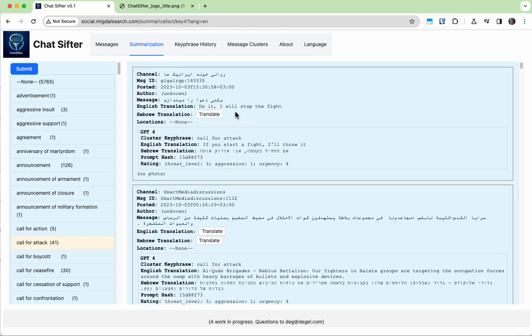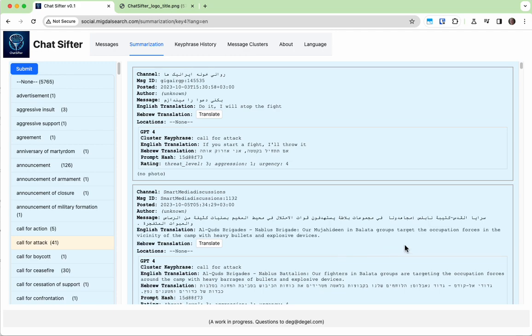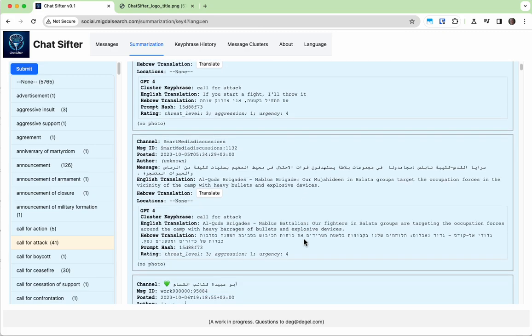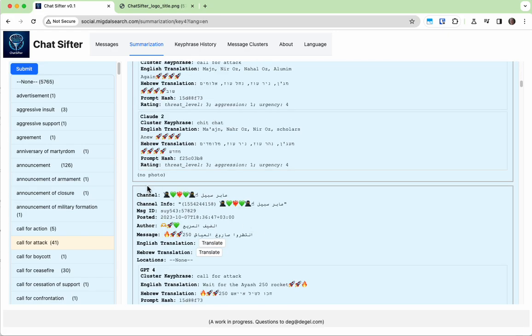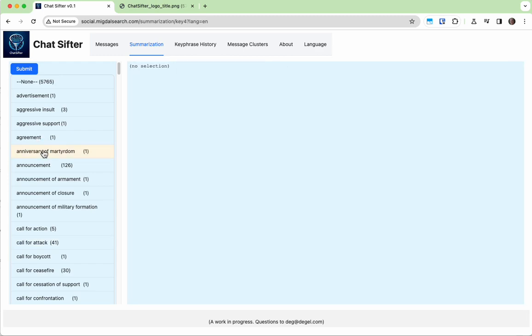and sure enough, if we translate, it comes in as, well, it got it wrong in this case. "I will stop the fight." I'm not sure if that's a threat or a peacekeeper. Let's try another one. Okay, so here is targeting with heavy bullets and explosive devices. Sounds like a call for attack to me. And so on, all of these match, or anniversary of martyrdom.